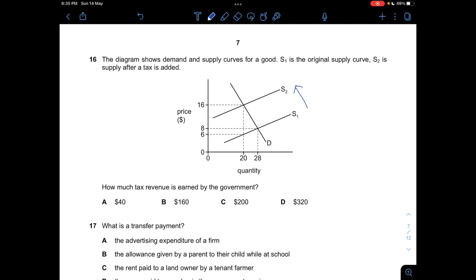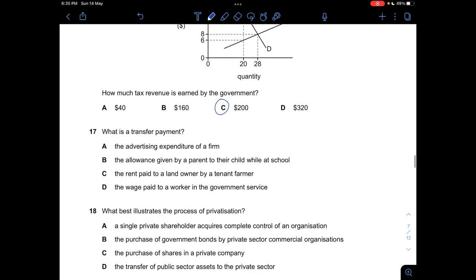So we can just look at the S1 curve here. You see that at the quantity of 20, the price is $6. So originally before tax it will be $6, after tax it will be $16. So 16 minus 6, we get $10. And then we can just use 10 and multiply by 20, so we get $200. So the answer is C.